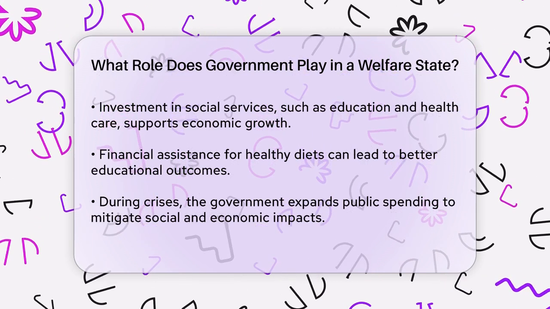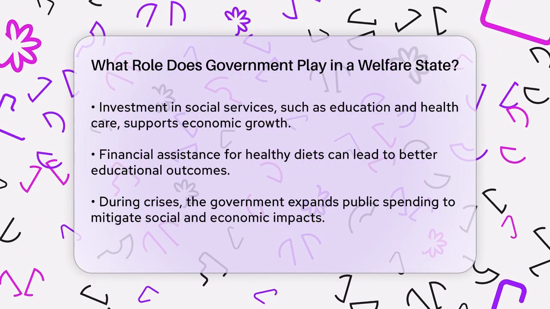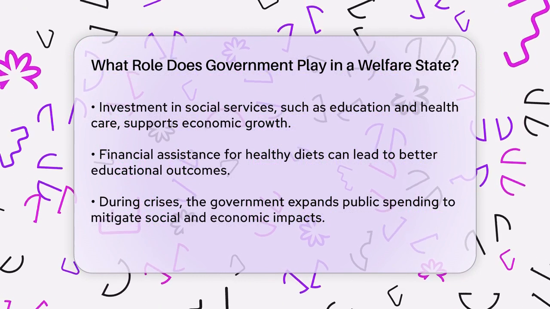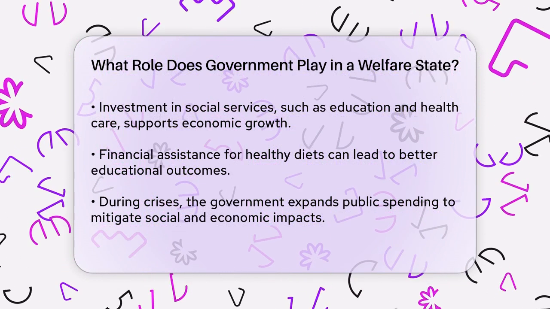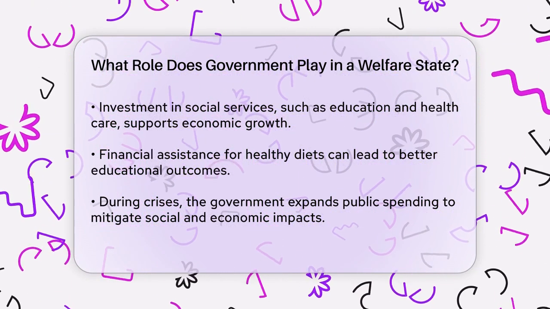The government also allocates resources to influence patterns of production and consumption. This allocative function helps address social and environmental challenges by directing economic trends towards more sustainable and socially balanced outcomes.